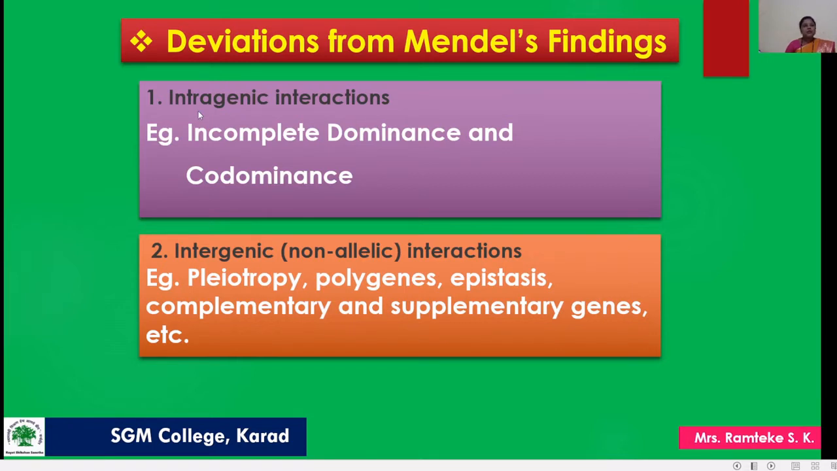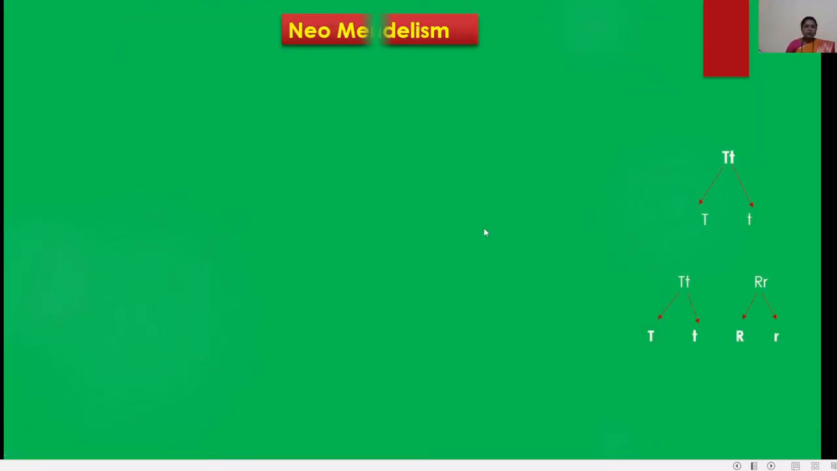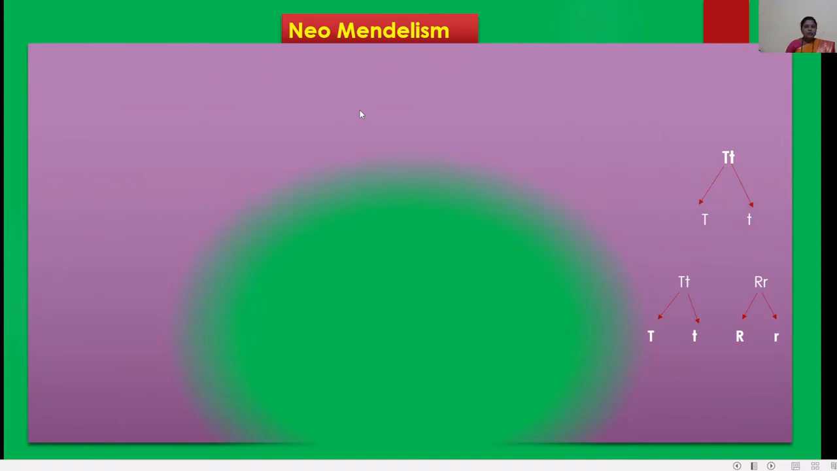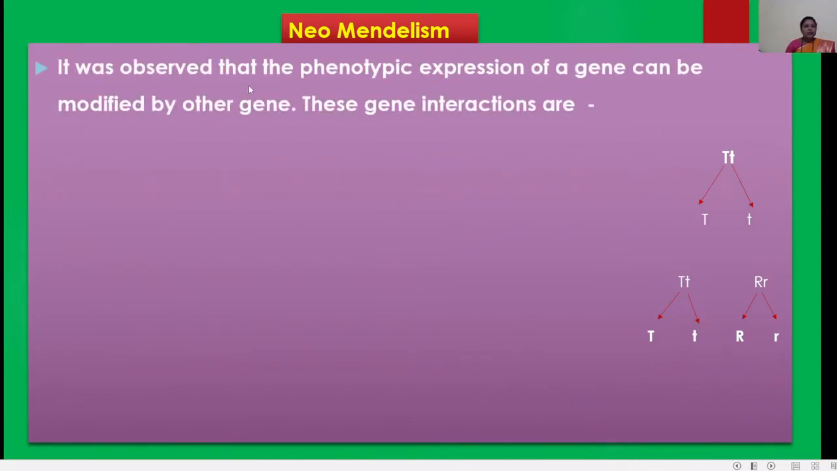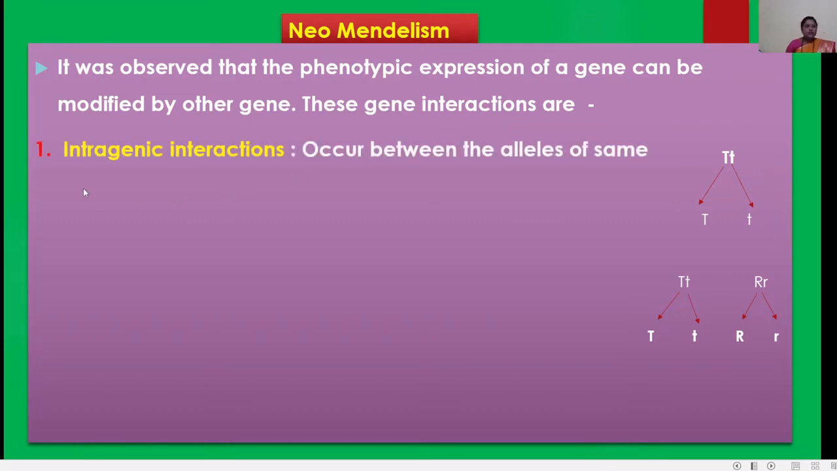First, we start with intragenic interaction. From neo-Mendelism, it was observed that the phenotypic expression of a gene can be modified by another gene. These are gene interactions. The first one is intragenic interaction. It occurs between alleles of the same gene, for example incomplete dominance and codominance.